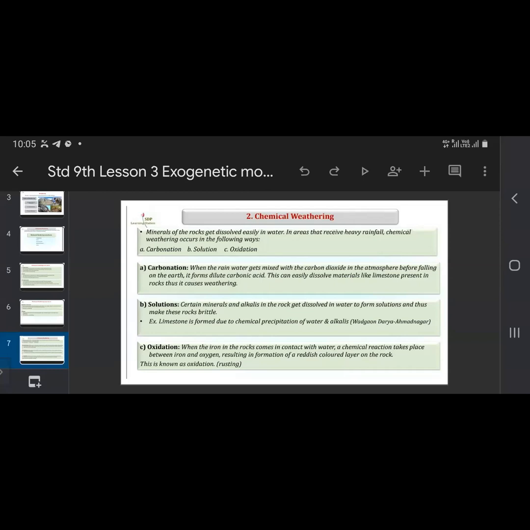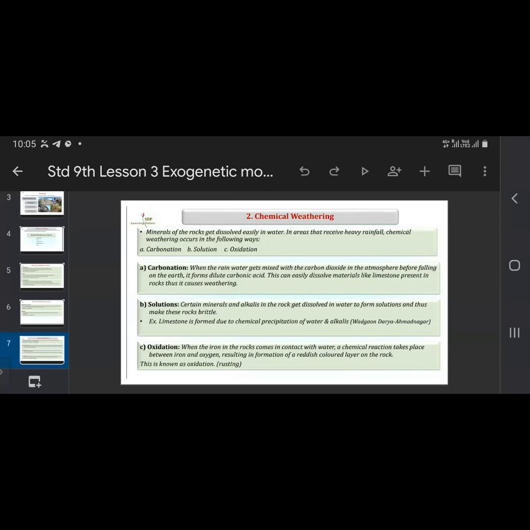So before falling on the earth, the water reacts with the carbon dioxide and forms dilute carbonic acid. So when such rain is falling, it dissolves the materials. Whatever limestone is present in that rock will get dissolved easily, and because of that, weathering takes place.